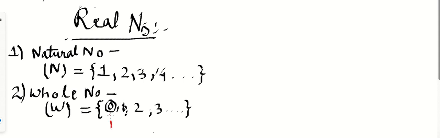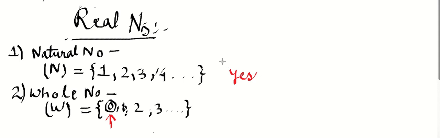As it is never ending, we cannot say which is the largest one. Second question: are all natural numbers considered as whole numbers? The answer is yes, all natural numbers will be considered as whole numbers. Is it clear? Now we'll move to the next topic.